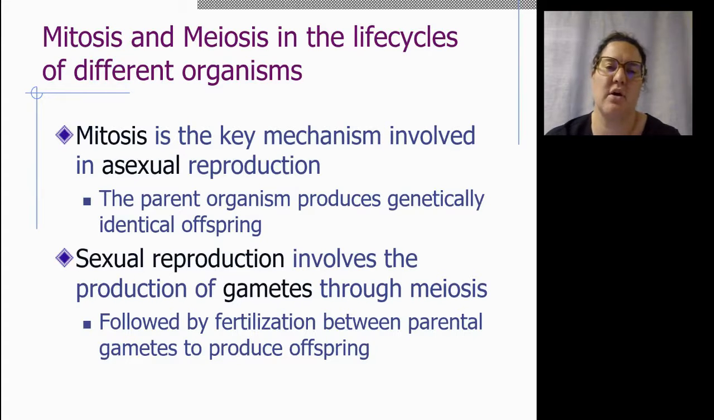So, the previous lessons all involved human or mammalian sexual reproduction and the mitosis and meiosis patterns that those go through. But they are different in different organisms. So mitosis is the key mechanism involved in asexual reproduction. If the parent organism produces a genetically identical offspring, like in budding or producing a runner, that would be asexual reproduction using mitosis. Sexual reproduction involves the production of gametes through meiosis. And then fertilization has to follow between the gametes to produce offspring with the correct number of chromosomes.